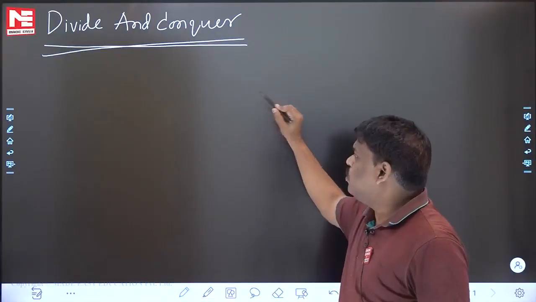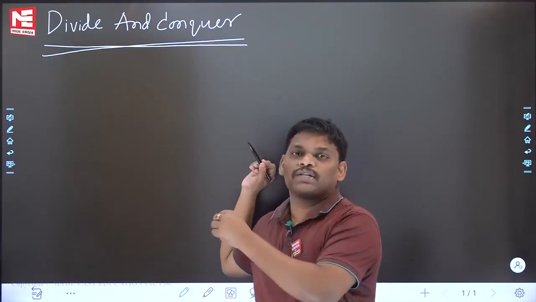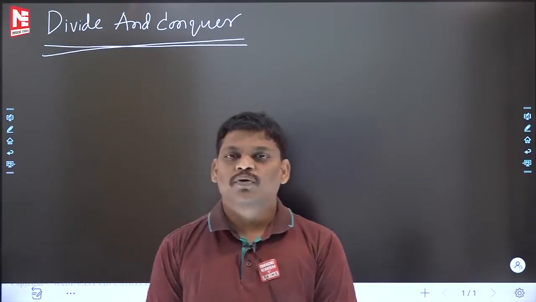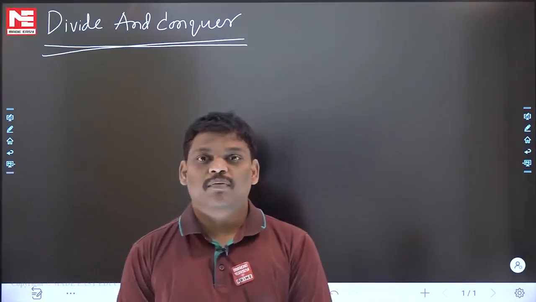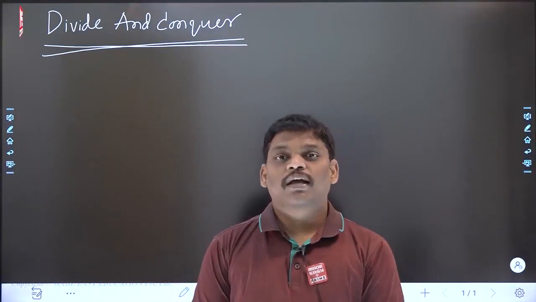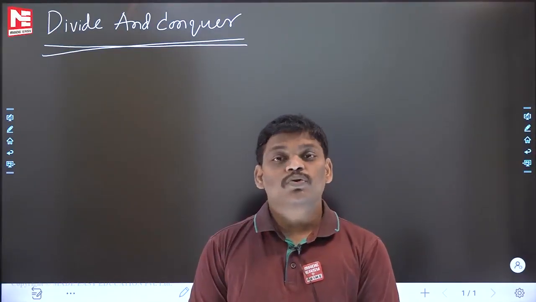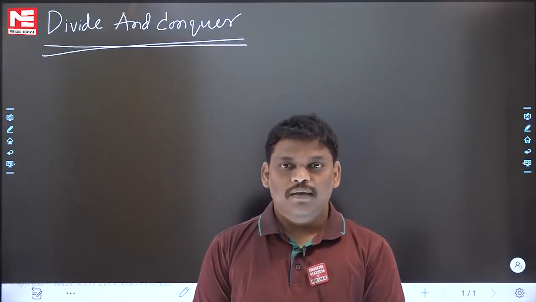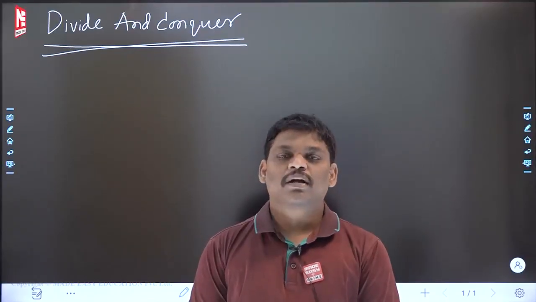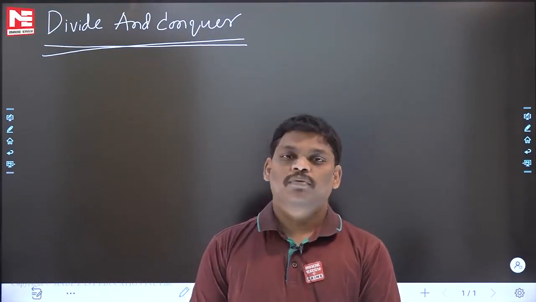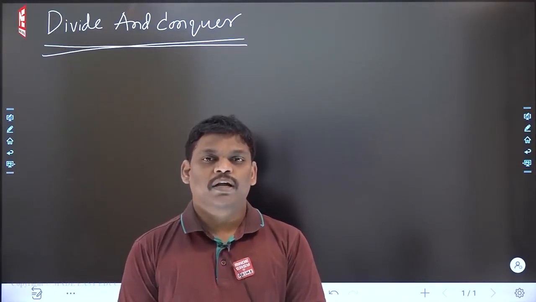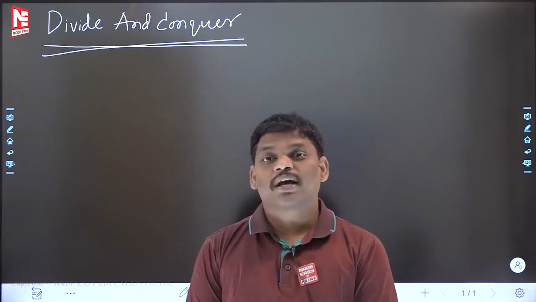Divide and conquer. Before going to divide and conquer, let me give a small introduction. Let me tell one small story, and afterwards we will go to divide and conquer. Listen everyone. Assume that I have a problem. I want to get a solution to that problem, which is nothing but an algorithm for that problem. If you have a problem, you want an algorithm for it.